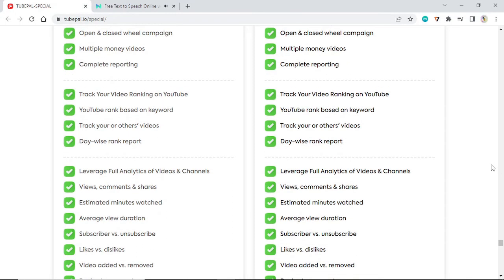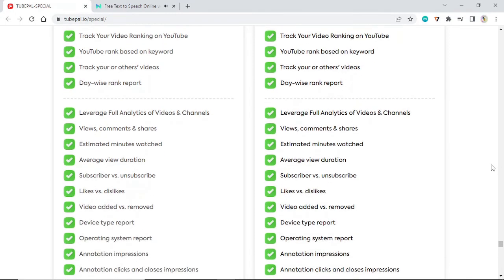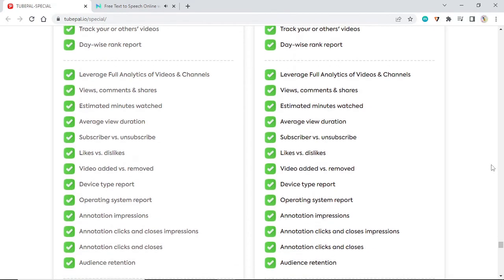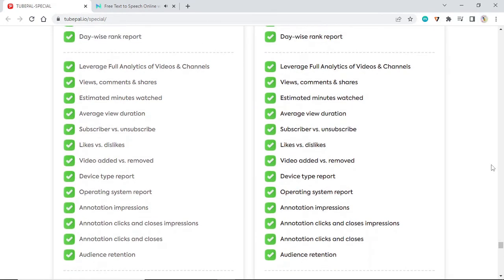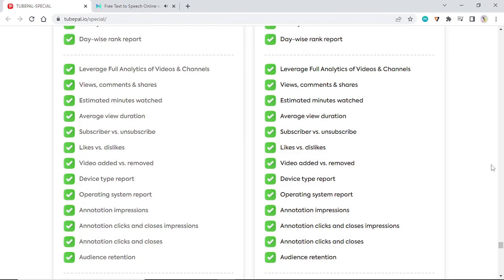Track your video ranking on YouTube. YouTube rank based on keyword. Track your or others' videos. Day-wise rank report. Leverage full analytics of videos and channels. Views, comments, shares. Estimated minutes watched. Average view duration. Subscribers versus unsubscribes. Likes versus dislikes. Videos added versus removed. Device type report. Operating system report. Annotation impressions. Annotation clicks and closes. Audience retention.